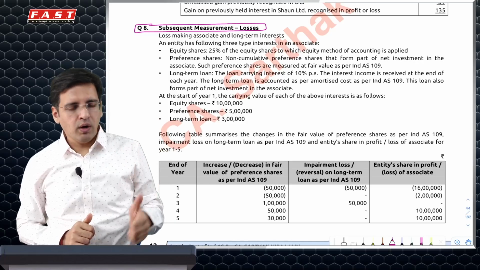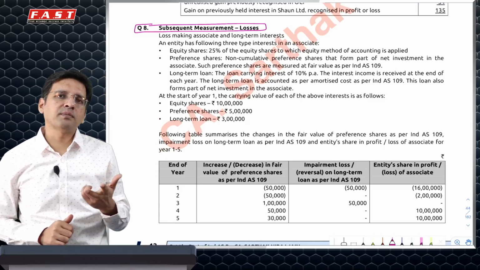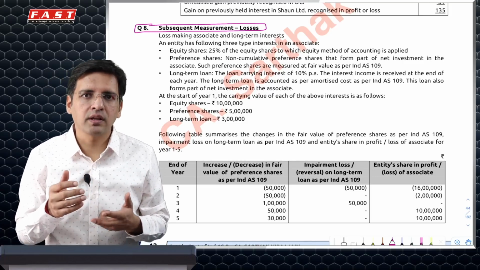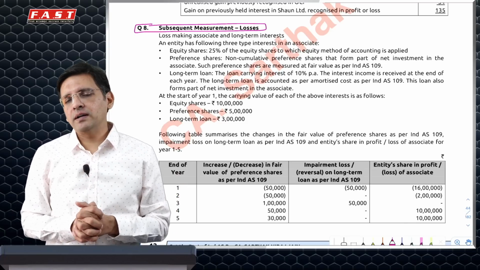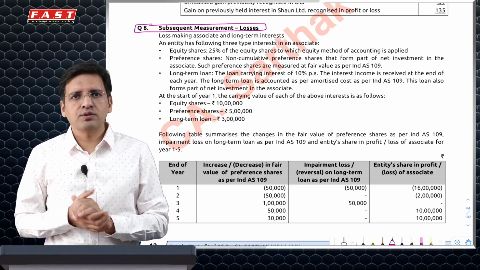Meaning, point number 1, in case of investment in associate, share in losses of associate is recognized maximum to the extent of the investment which you have made, not beyond that, unless and until you have an obligation, such as a guarantee given or a partly paid share that you'll have to repay, which is normally not the case in this question.